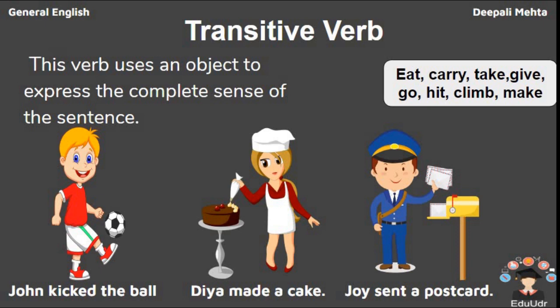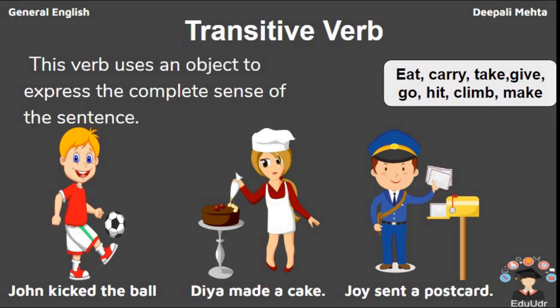They may be eat, carry, take, give, go, hit, climb or make. One more example we can take: the thief climbed. Now this is a common error: thief climbed what? Whenever we imagine a thief climbing, we will imagine a wall mostly. So when we are imagining a wall, we need to put it in our sentence also. So the thief climbed the wall, which makes a complete sentence and which makes climb a transitive verb.